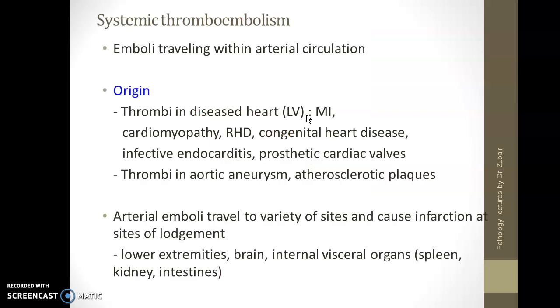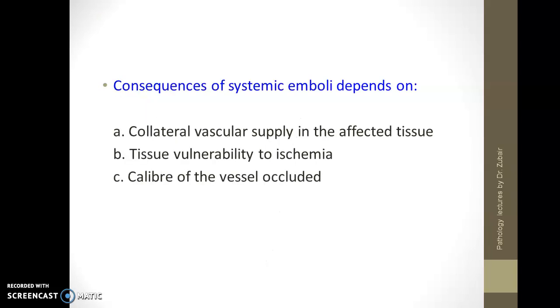Systemic thromboembolism is emboli traveling within the arterial circulation. These thrombi are in the diseased heart, left ventricle, and from a wide variety of diseases like MI, cardiomyopathy, rheumatic heart disease, congenital heart disease, thrombi in the aortic aneurysm, atherosclerotic plaques, arterial emboli traveling to a variety of sites and causing infarction at the site of lodgement, such as lower extremities, brain, internal visceral organs.